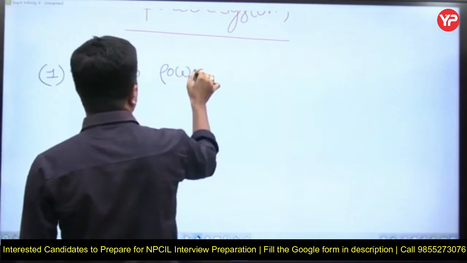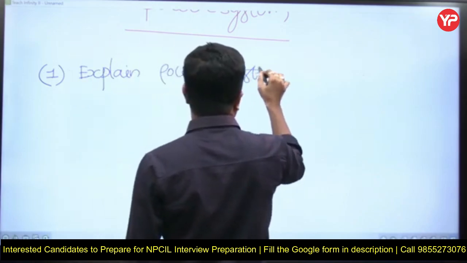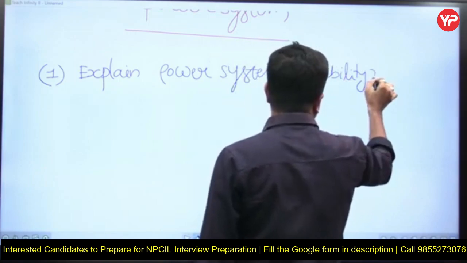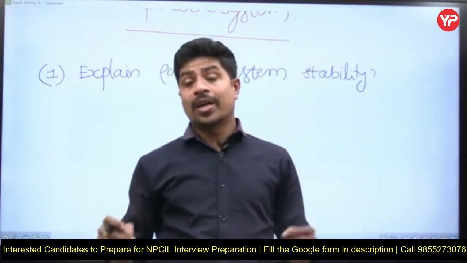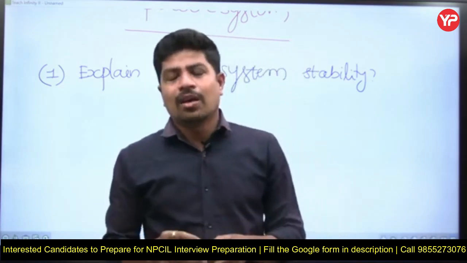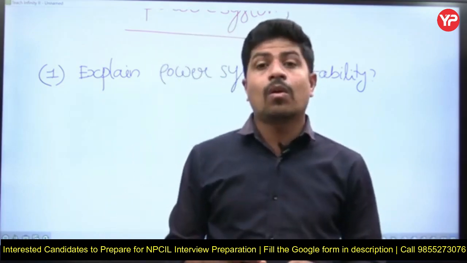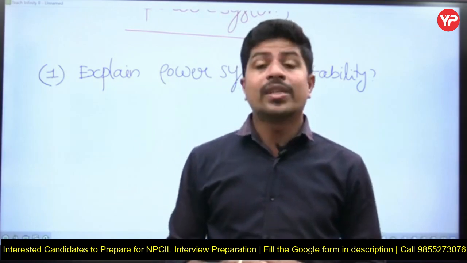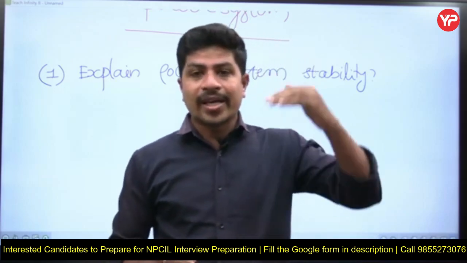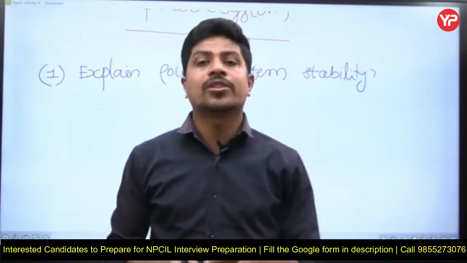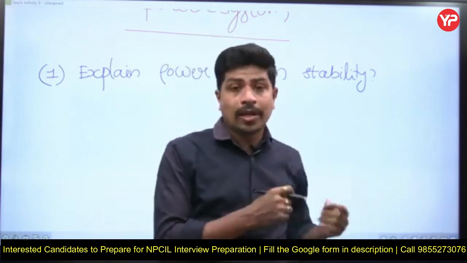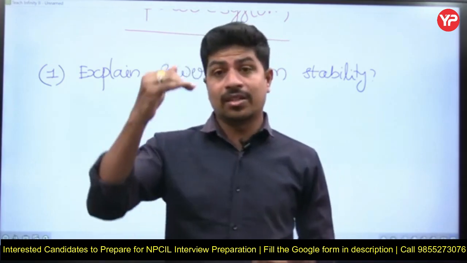Power system stability. This is very simple. See, you need not go with the exact definition, but your understanding does matter in the interview. On our power system, at every instant of time, a lot of disturbances keep occurring. What is a disturbance? Disturbance means a load increment or load decrement and faults. Suppose you are switching off your fan at your home, I can say that is a disturbance, that is reducing the load.